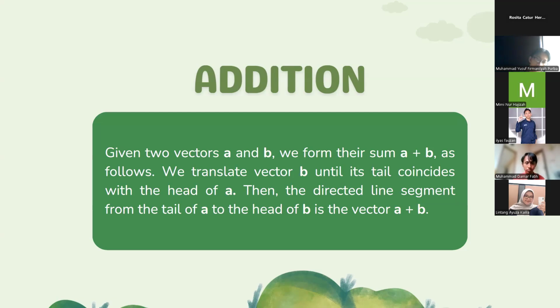We translate vector b until its tail coincides with the head of vector a. Then the directed line segment from the tail of vector a to the head of vector b is the sum vector, that is, vector a added to vector b.